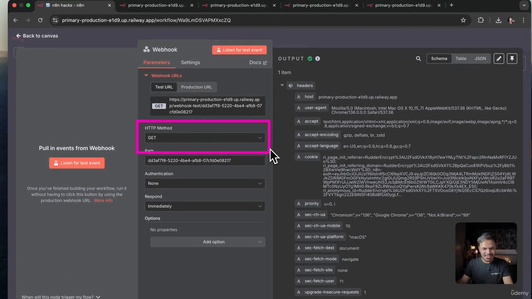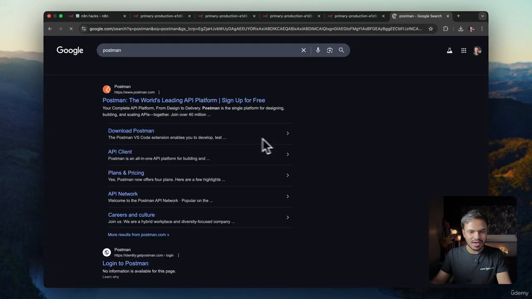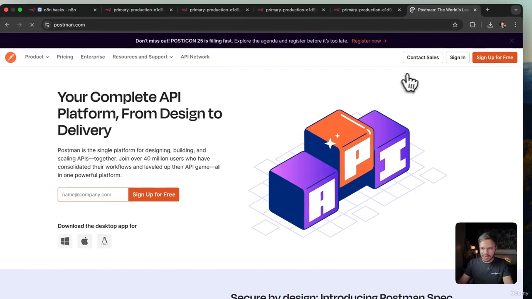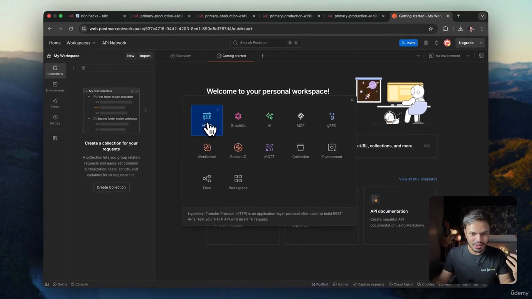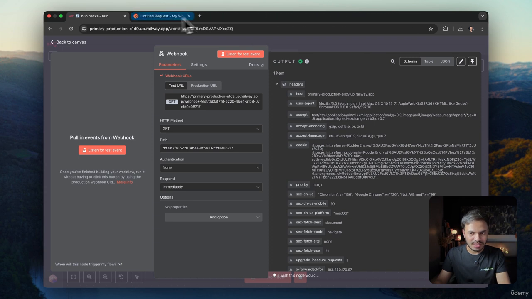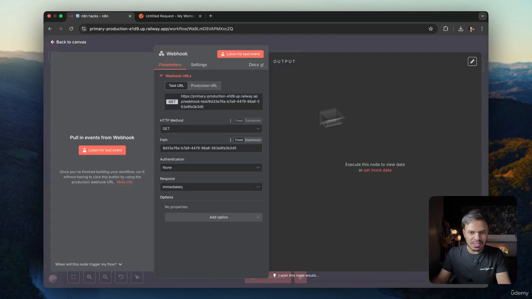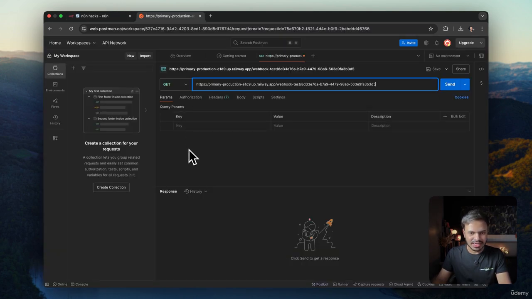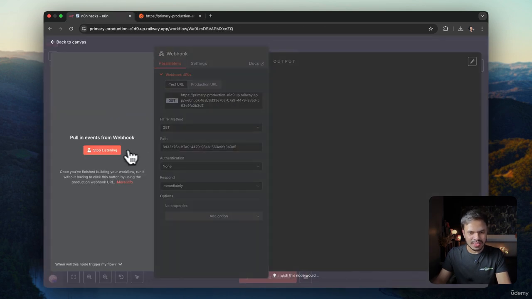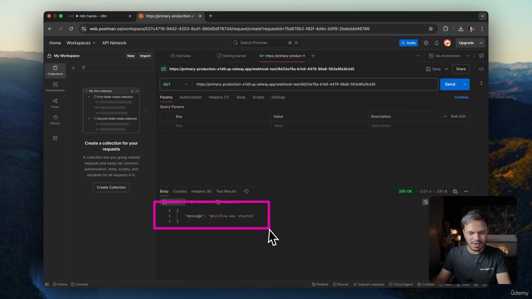Now the next question is this HTTP method. So in order to call this, we are going to use Postman. Again, it is free, log in or sign up with this API platform. So let's create a new HTTP request and here we will just paste. Let's close all of this. Let's delete this and let's add a new webhook. So this is our test URL and the method is GET. So copy this GET URL and paste it here. You can see the method is GET. If we click on send, first of all, we have to listen for an event. Awesome, the workflow was started.